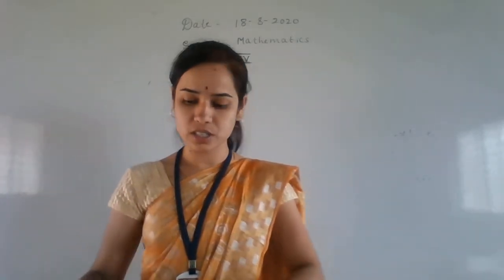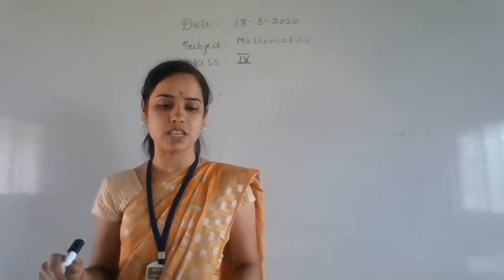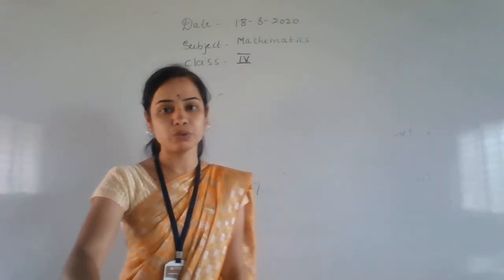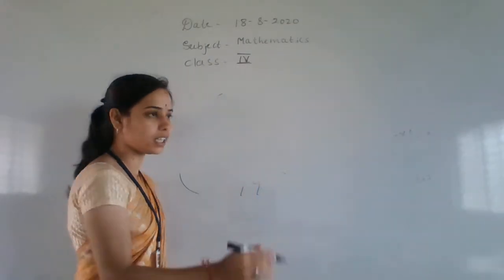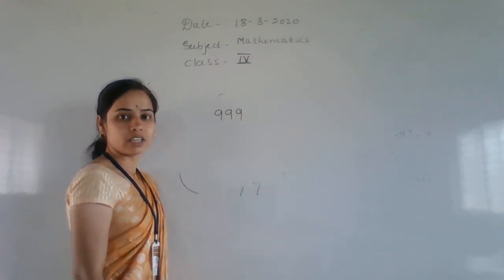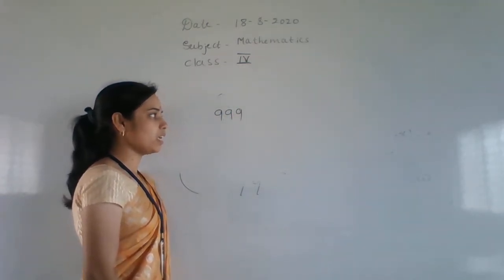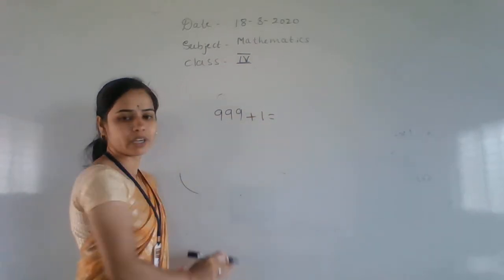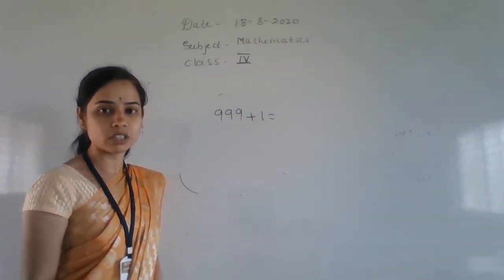Okay, next we move on to 5 digit numbers. Now we are coming to our actual syllabus. Which is the greatest 3 digit number, children? 999. Okay, then if I add 1 to this, automatically it will become what? 1000.